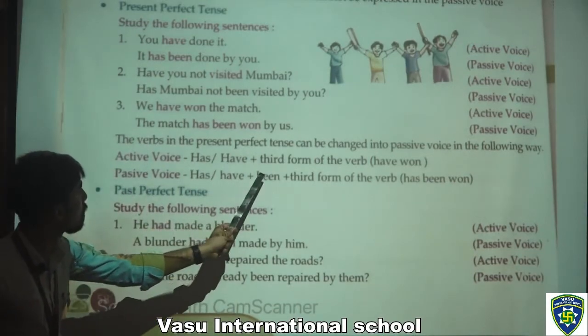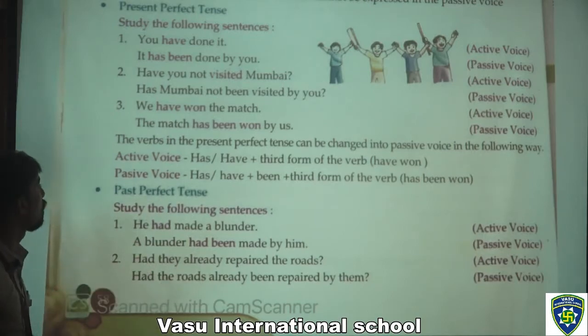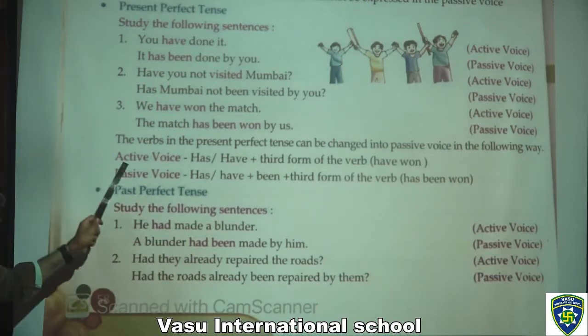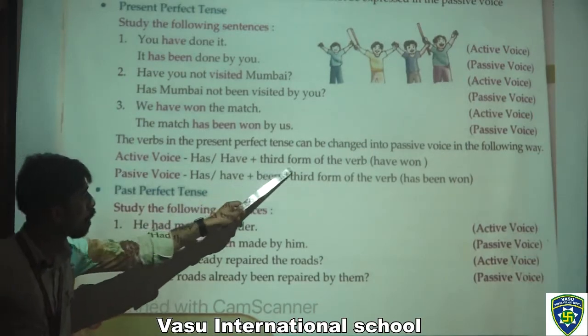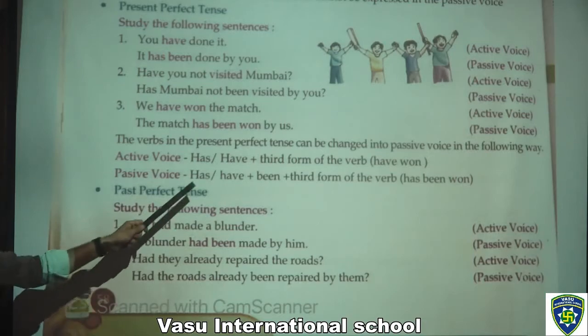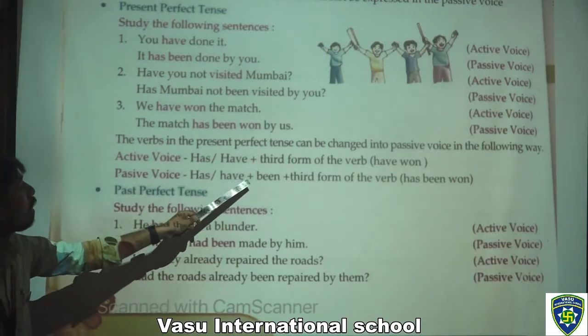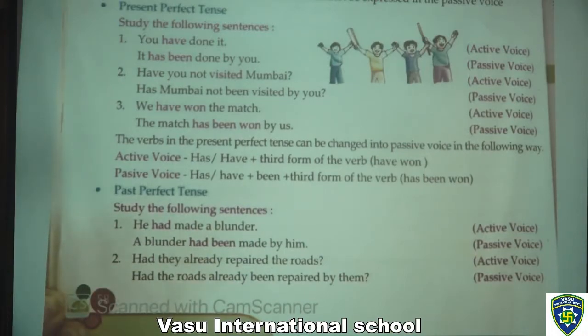This is the formation of present perfect tense, how we can form the sentences into passive voice and into active voice. So in active voice, we form has or have plus the third form of the verb, have won. Now in the passive voice, has or have plus been plus the third form of the verb, has been won. Now after that we have the past perfect tense.